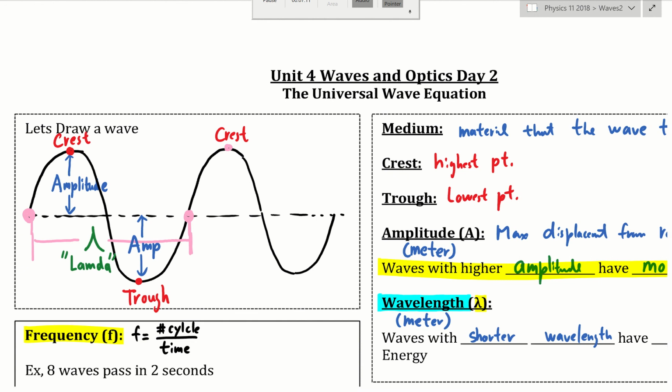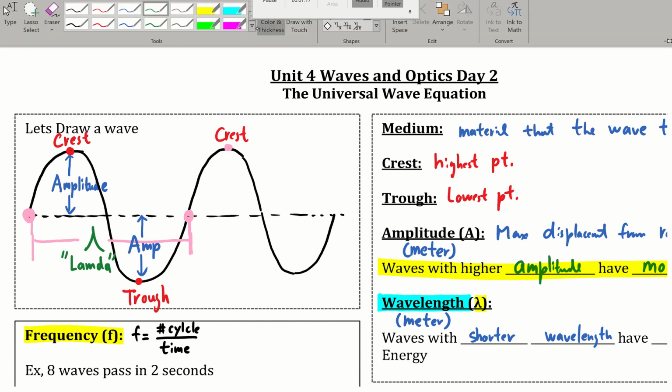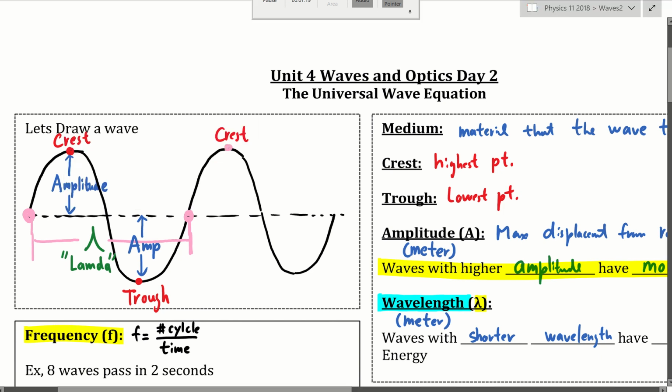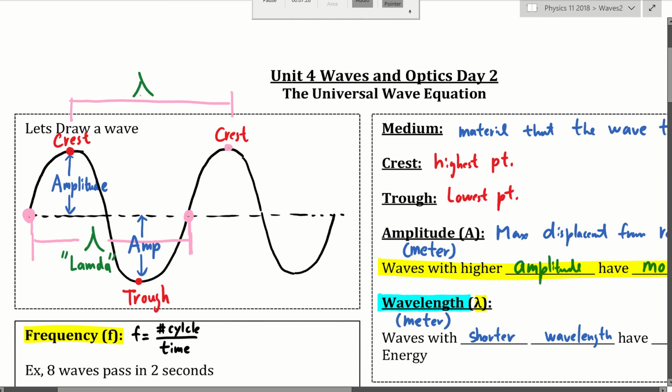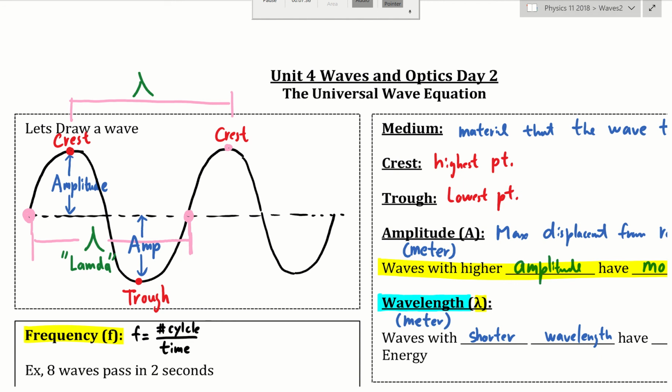So wavelength, the symbol that we use in our equation, is this lambda character, and this is one wavelength right here. Now, you don't have to measure the wavelength from the middle to the middle. You could measure the wavelength from the crest to the crest. And if you measure it really carefully, you will find that this lambda is the same lambda that you measure from the middle to the middle. You can even do trough to trough, like the bottom to the bottom. It should be exactly the same.